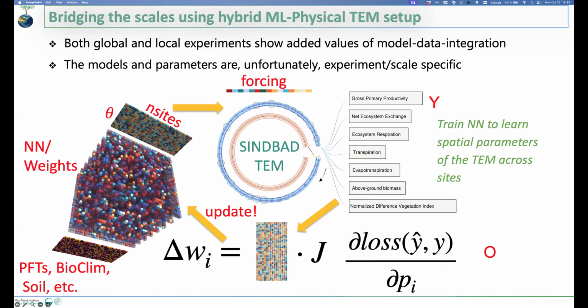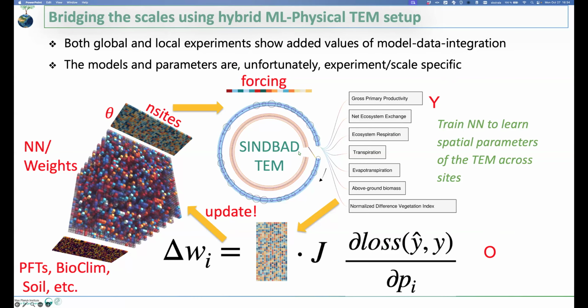a set of predictors that would go through a neural network that would produce the parameters for each of the FluxNet sites, which you would use within the physical model. You run the model, it would produce an output Y, and from this output, you compute the mismatch with the observation and form the loss term.